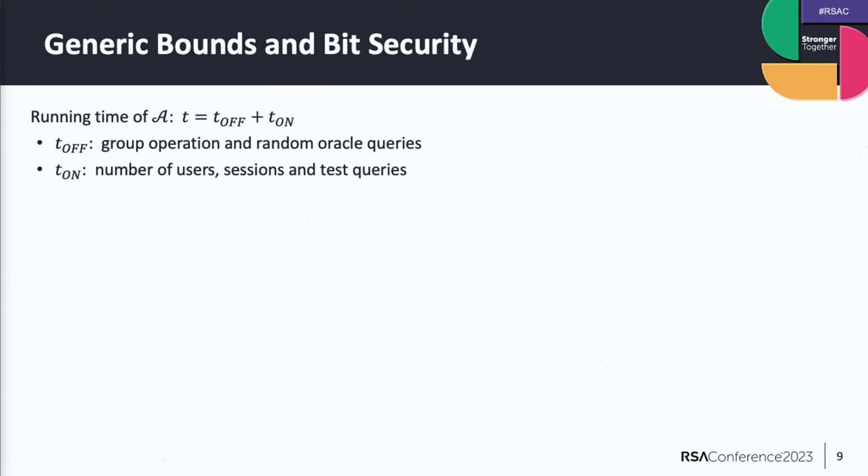And the random oracle queries, because we idealize a hash function here, this is also something that we want to happen offline. So this offline time is usually much larger than the online time. Online time, on the other hand, is the number of users and sessions, because for this, the adversary has to interact with the system, and this is usually much smaller.